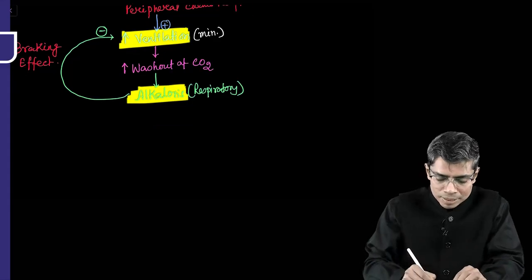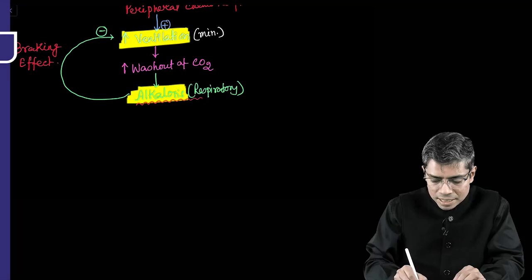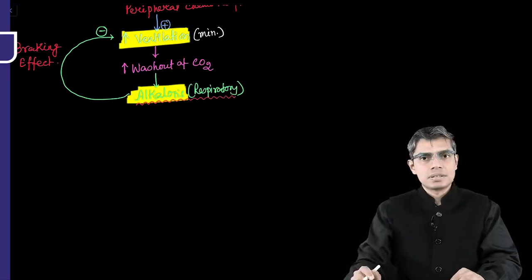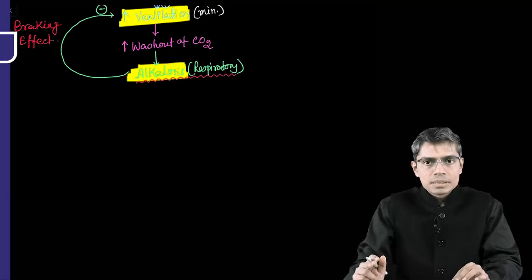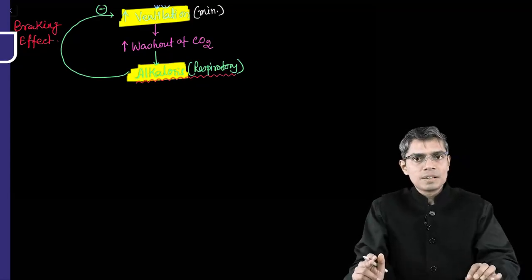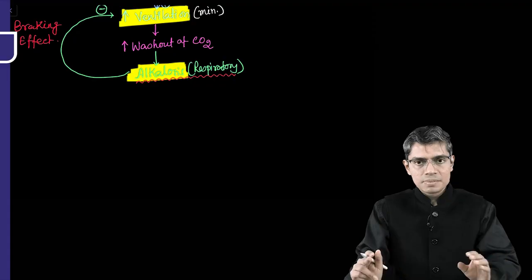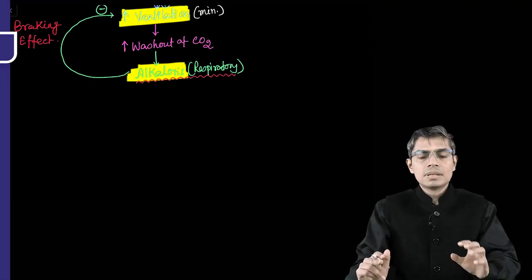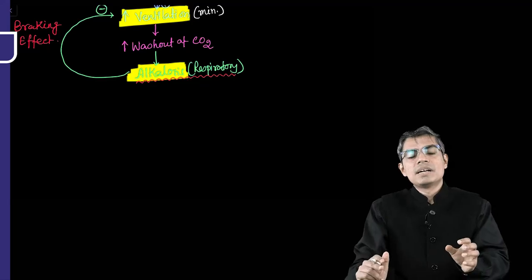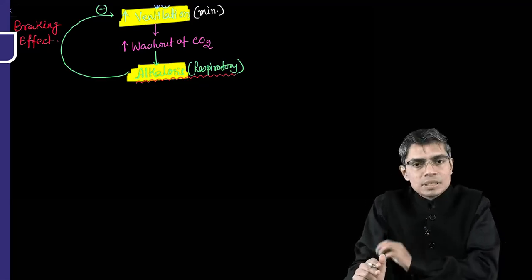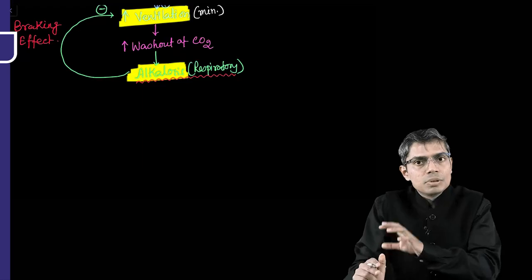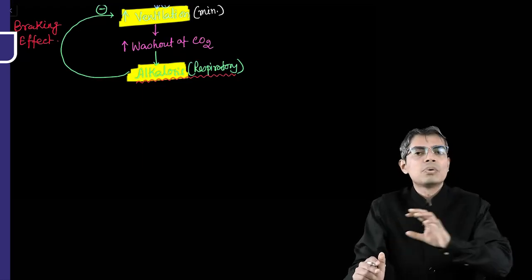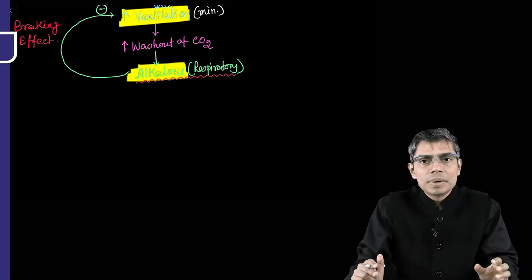There is development of alkalosis, and this alkalosis is respiratory alkalosis. You know that whenever the primary problem is respiratory, in case of acid-base imbalance, the compensation will be done by the kidney. When the primary problem is due to the lung or a respiratory problem, who will compensate?